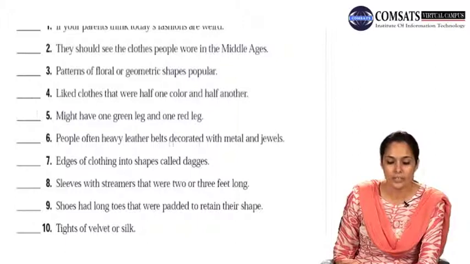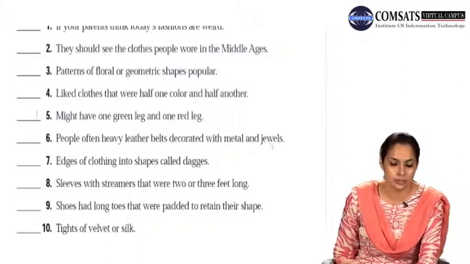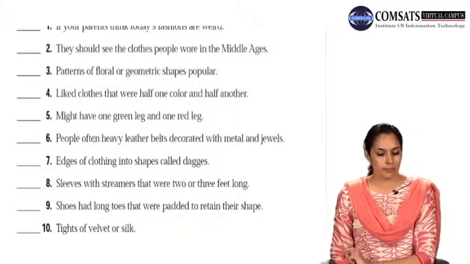People often heavy leather belts decorated with metal and jewels. Now here again we are missing a verb. People often wore heavy leather belts decorated with metal and jewels. If the verb were there, it would have been a sentence, otherwise it is a fragment.